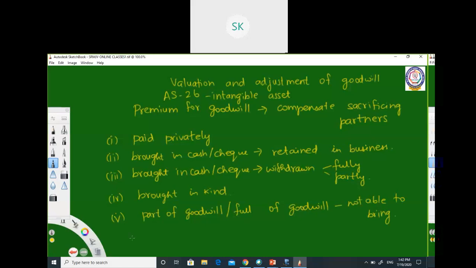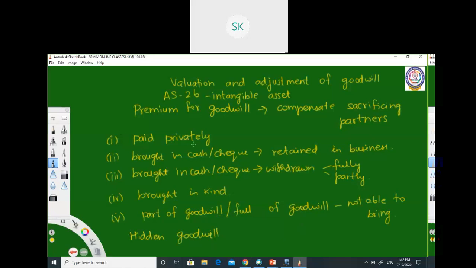Now the other one is also there, which is called hidden goodwill. So here in this case, goodwill has to be valued with the partner's capital, or it will be hidden. The question will be silent on the value of goodwill. We have to calculate and find out the value of goodwill. Okay, so that is the sixth one, which is called hidden goodwill. So now we'll see one by one.